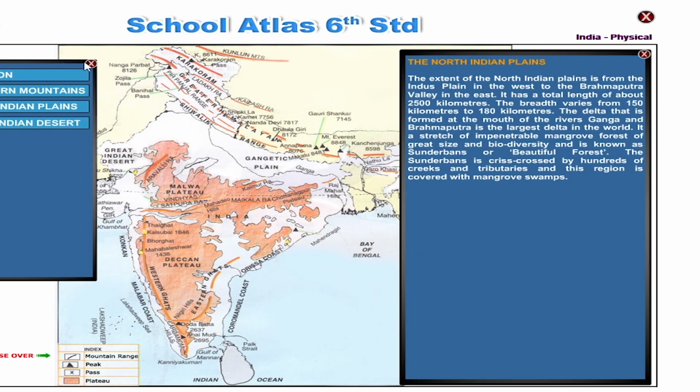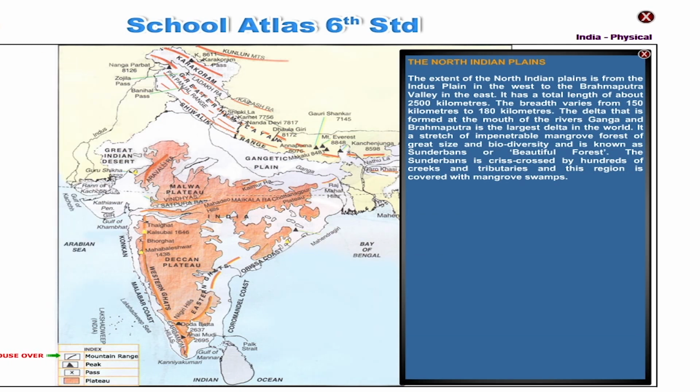The North Indian Plains. The extent of the North Indian Plains is from the Indus Plain in the west to the Brahmaputra Valley in the east. It has a total length of about 2,500 kilometers. The breadth varies from 150 kilometers to 180 kilometers.